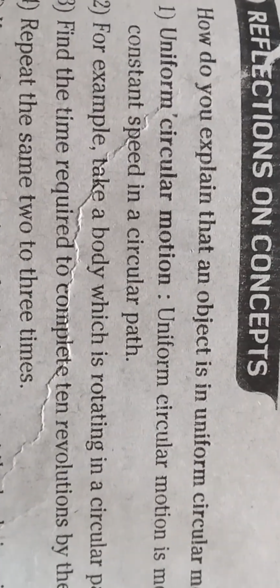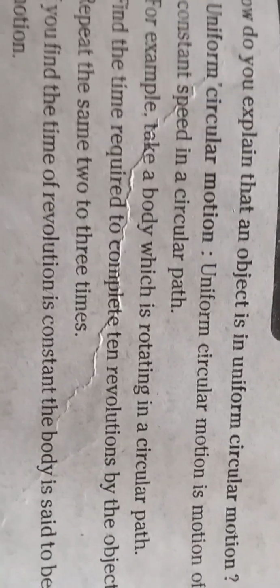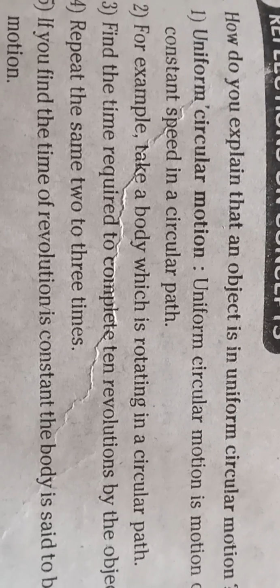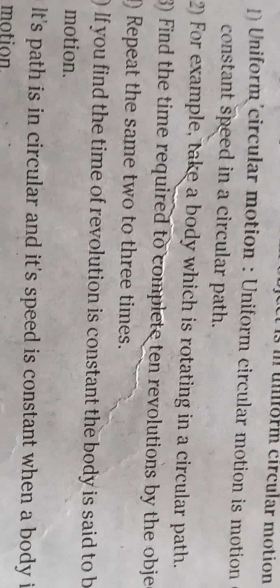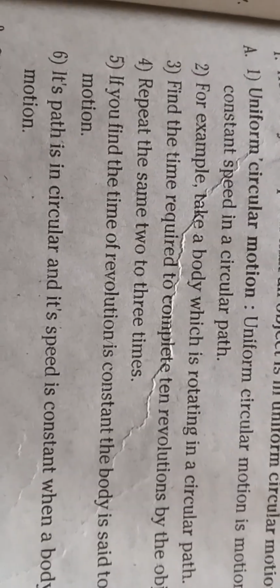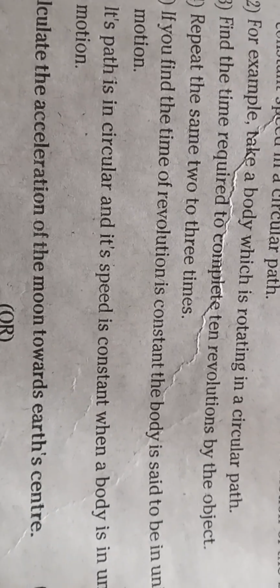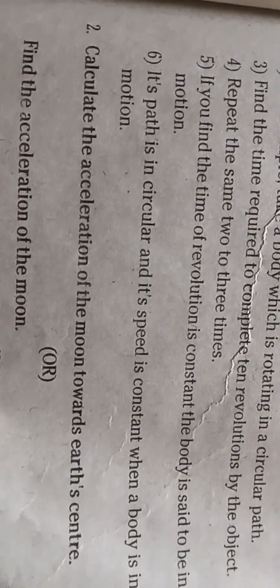How do you explain that an object is in uniform circular motion? Uniform circular motion is the motion of a body with a constant speed in a circular path. For example, take a body which is rotating in a circular path. Find the time required to complete one revolution by the object. Repeat the same two or three times. If you find the time of revolution is constant, then the body is said to be in uniform circular motion. Its path is circular and its speed is constant.